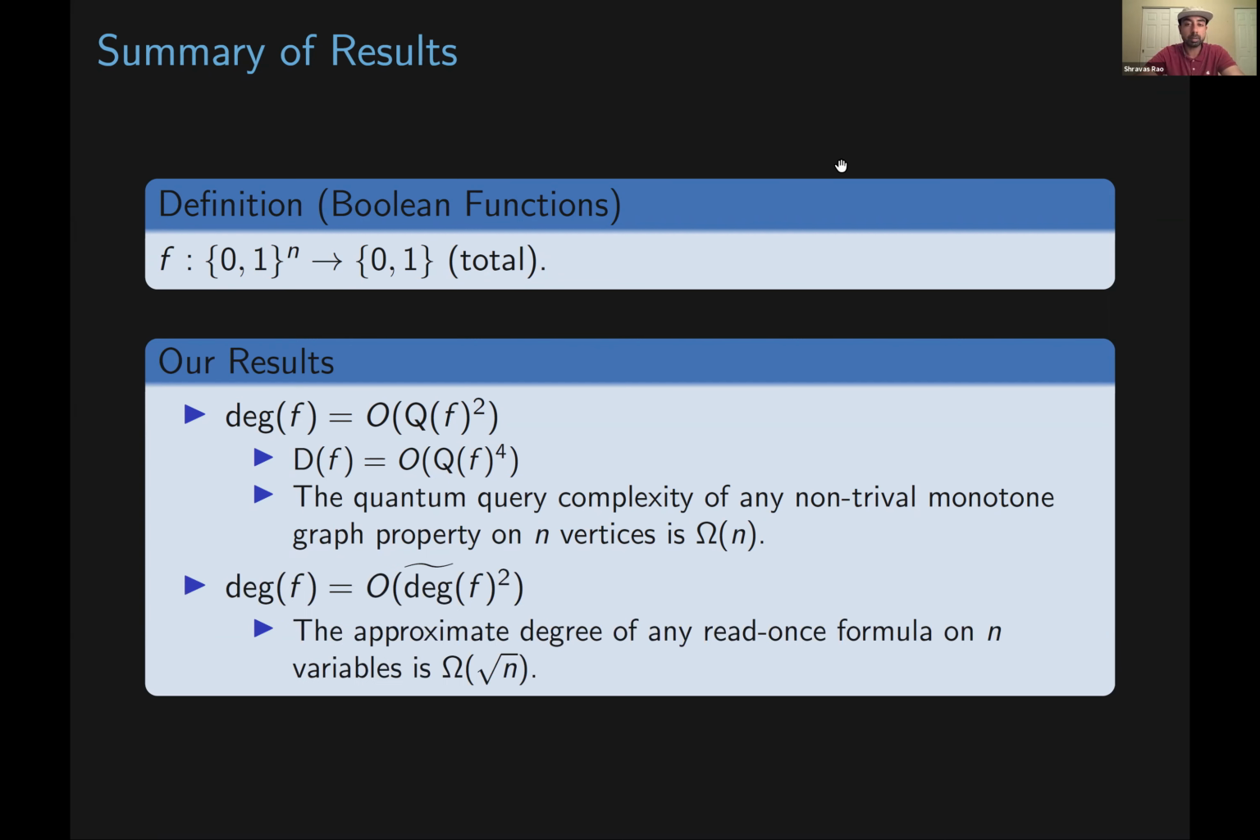The second set of results starts with the relationship between the degree of a function and the approximate degree of a function. In particular, we show that the degree of a function is bounded above by the approximate degree of that function squared. One consequence of this is that the approximate degree of any read-once formula on n variables is omega of square root of n.